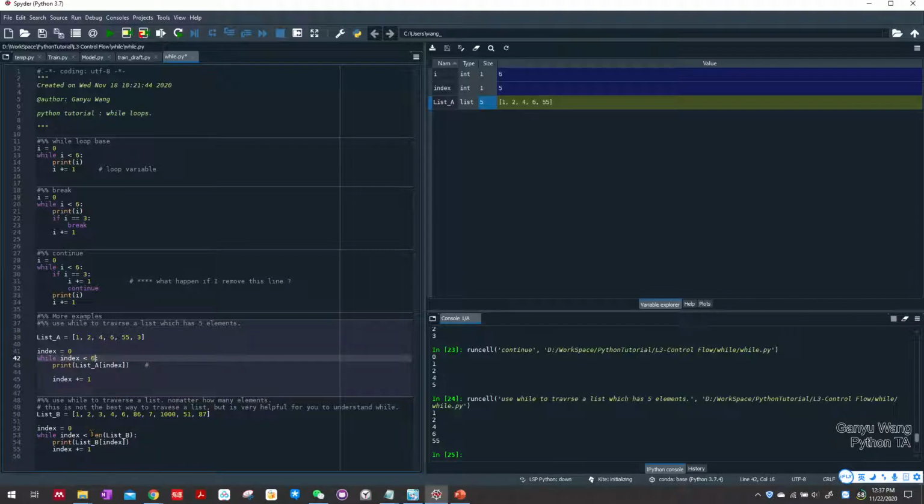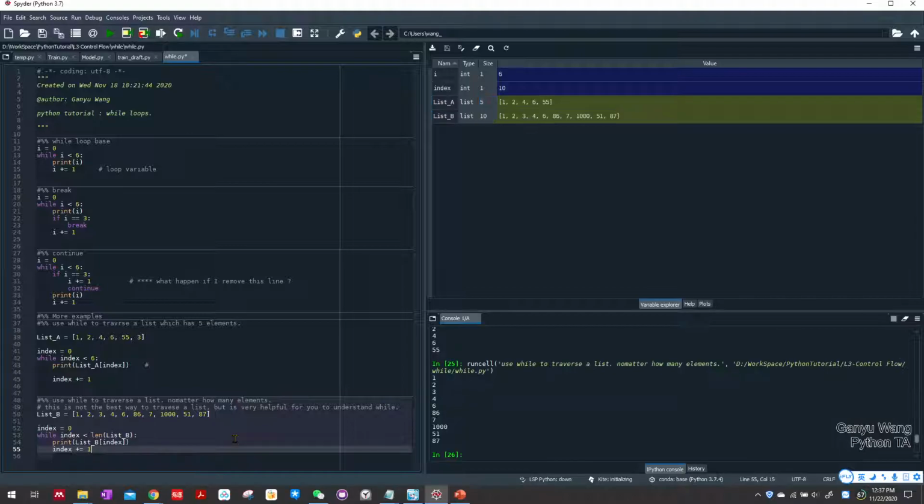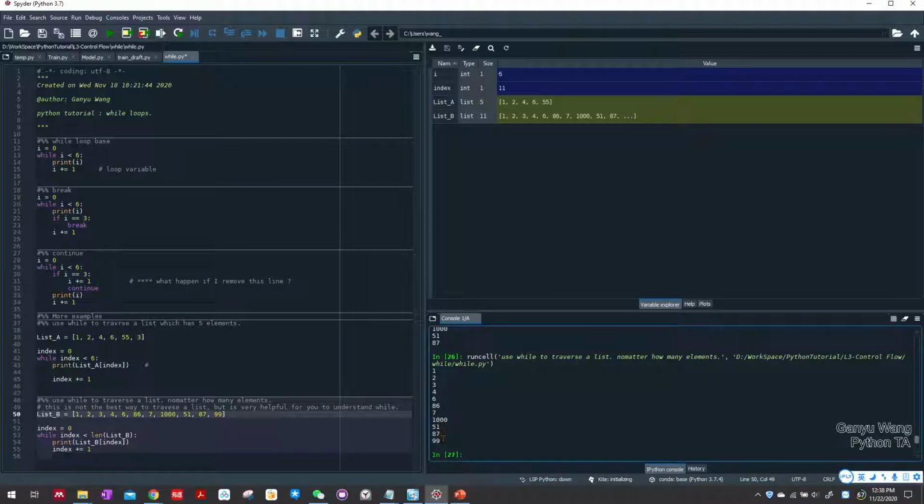But we can use a length function to calculate the length of the list, so that we can run through any list with any length without counting. This is one amazing thing about computers. In the second example, we print out the whole list without changing the length. We can change the list here, and it still prints out the whole list.